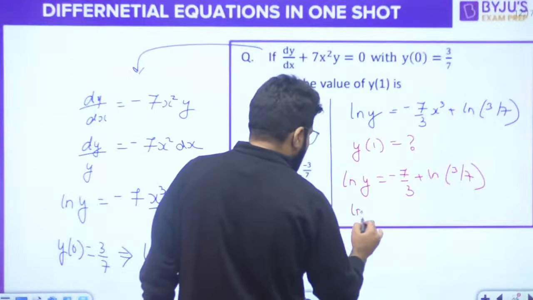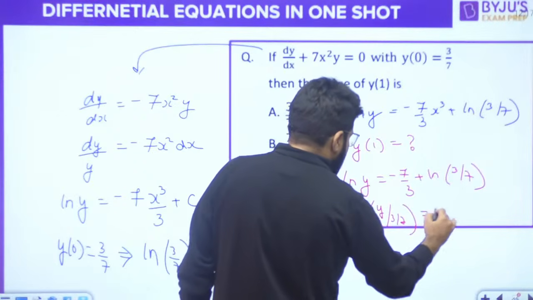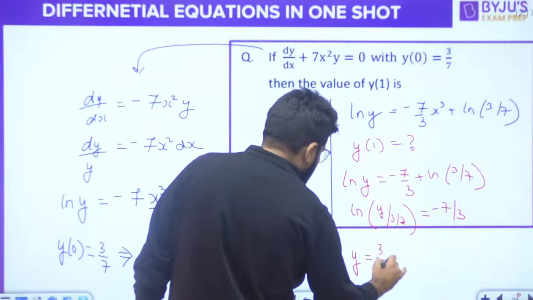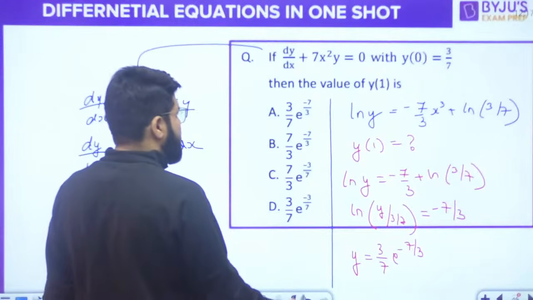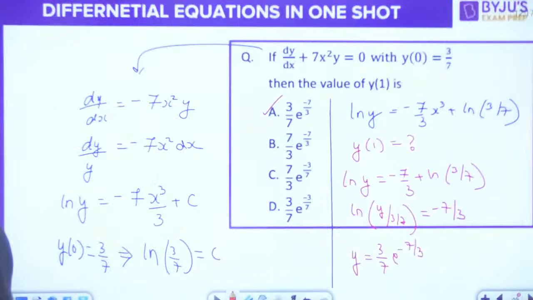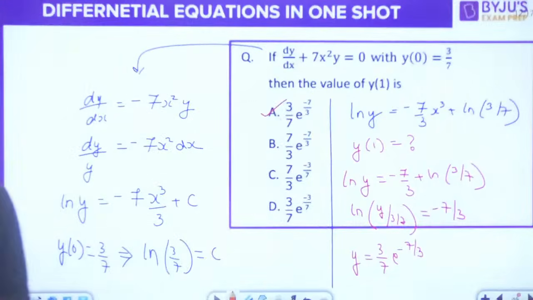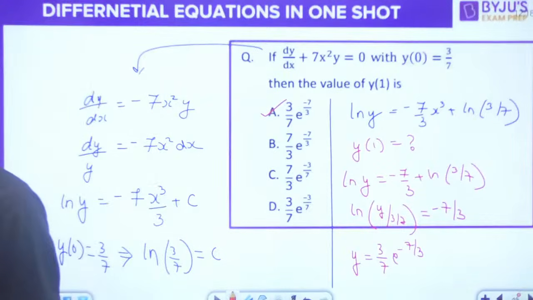So you can bring the ln on the left hand side. So log of y divided by 3 by 7 is minus 7 by 3, right? What will be y? It is equal to 3 by 7 e raised to the power minus 7 by 3. It's option number A. That is the option number A.